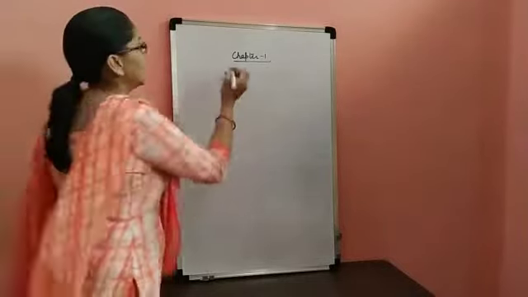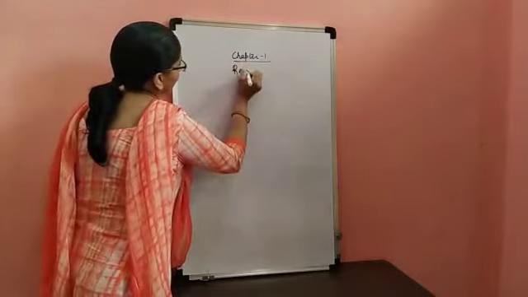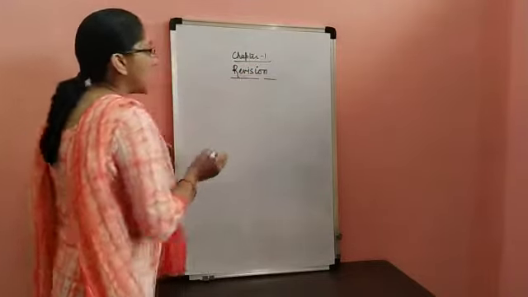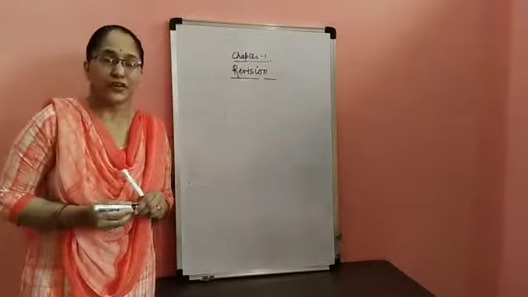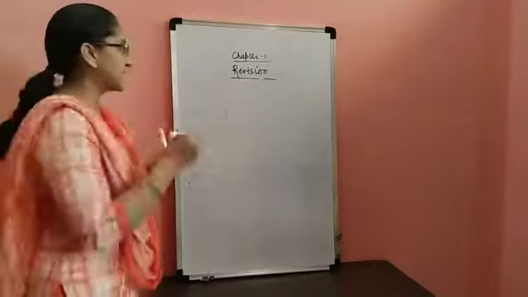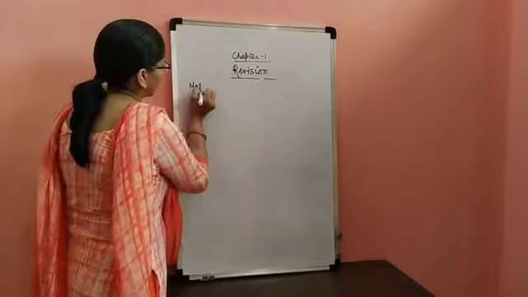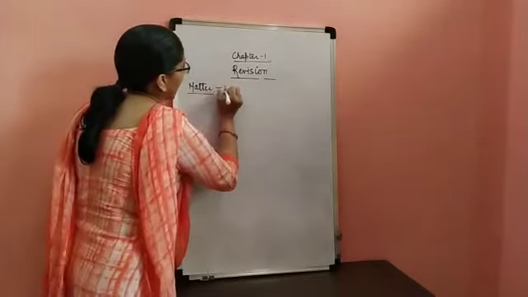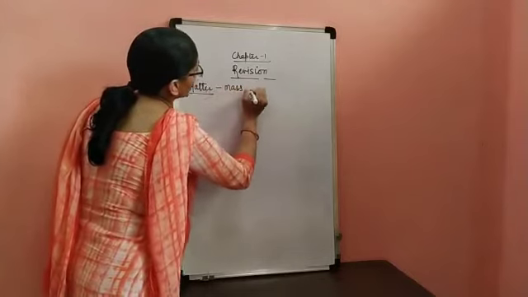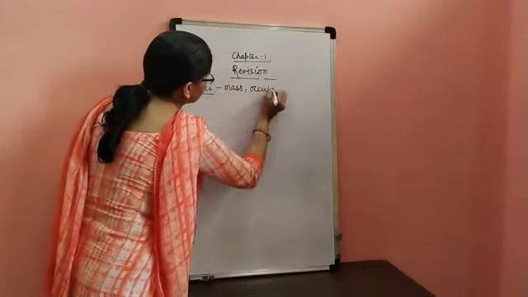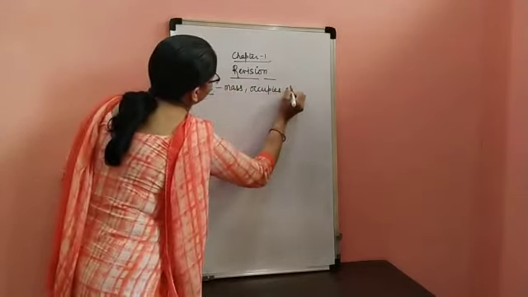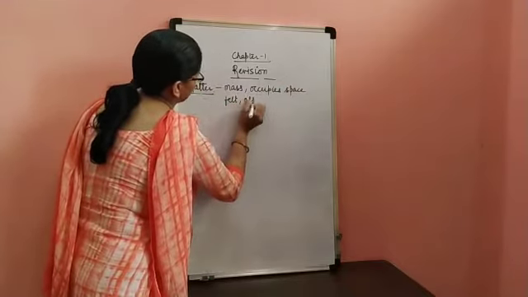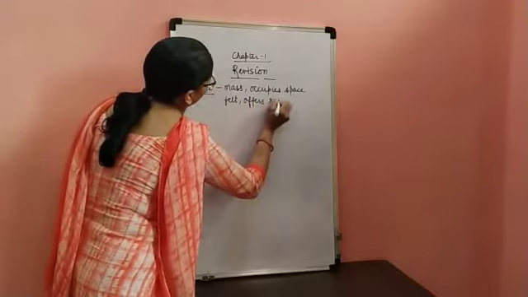In this module, we will carry out the revision of chapter 1, that is matter in our surroundings. So we know that whatever is present around us is referred to as matter. Matter can be defined as anything which has mass, which occupies space, which can be felt, and which offers resistance.